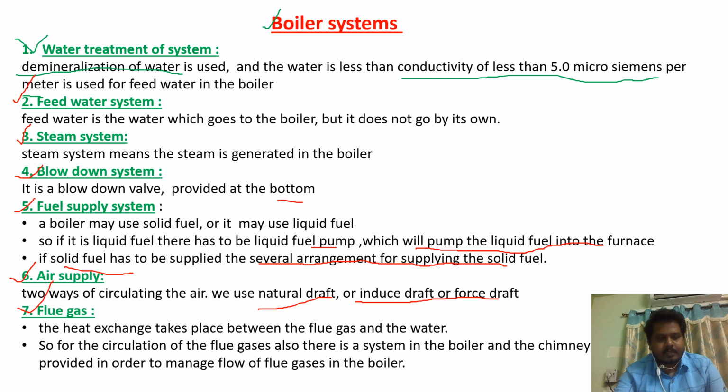The other type of system is flue gas. After combustion of the fuel, there will be flue gases. That flue gas will have some heat. So instead of sending it out, that heat will be used for preheating. Before entering the boiler, the water will be preheated by using the heat of the flue gas. So there will be a heat exchanger between the flue gas and water.